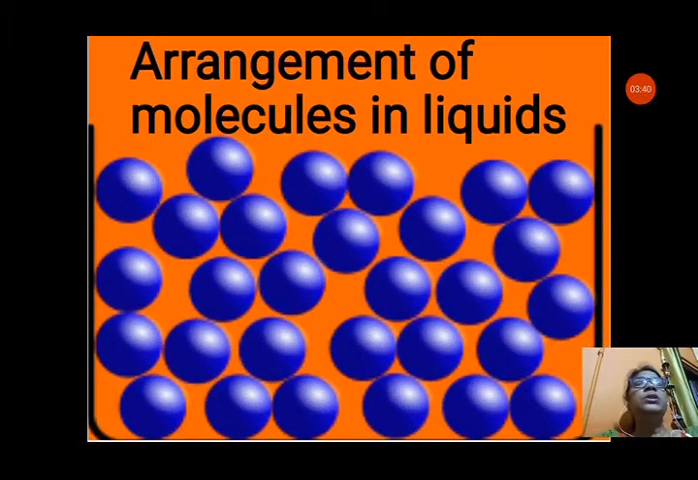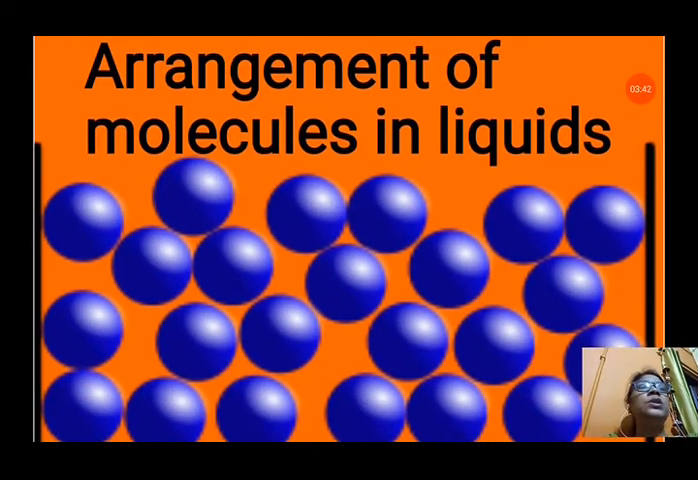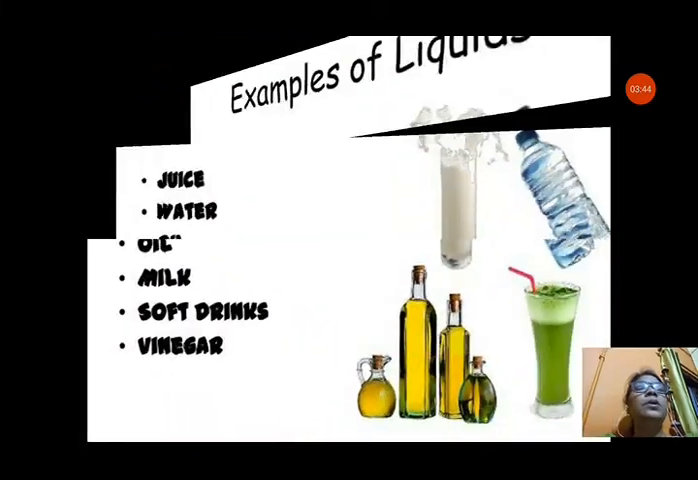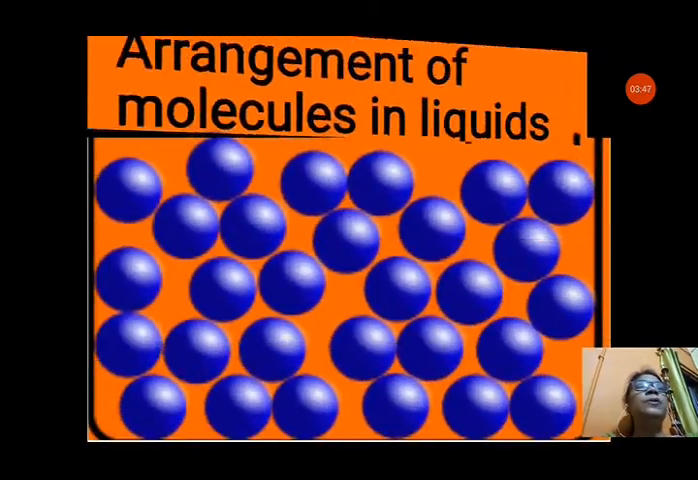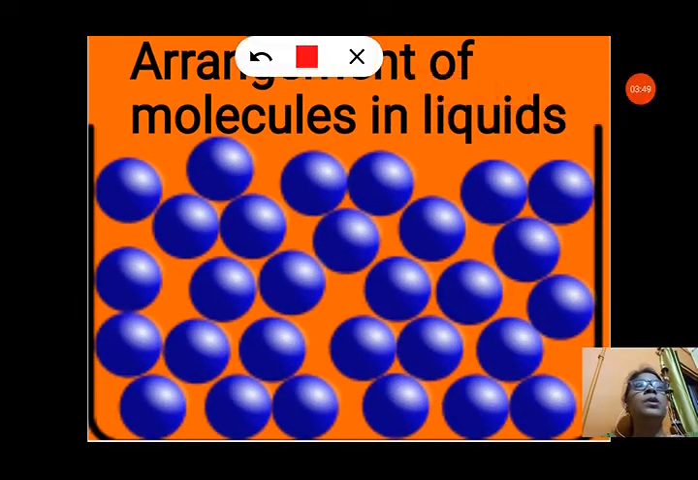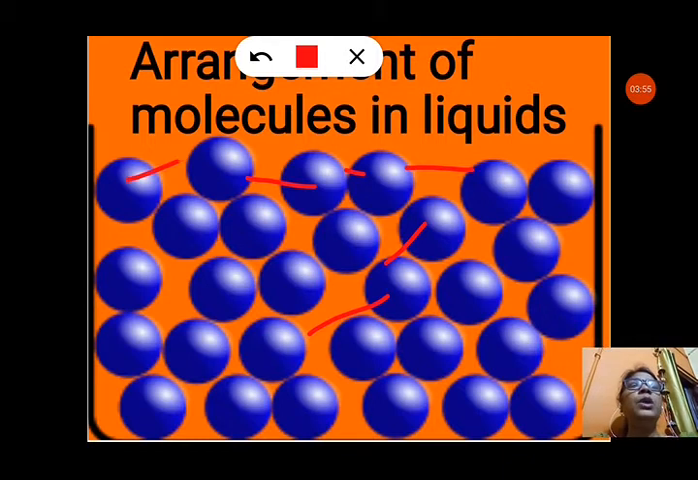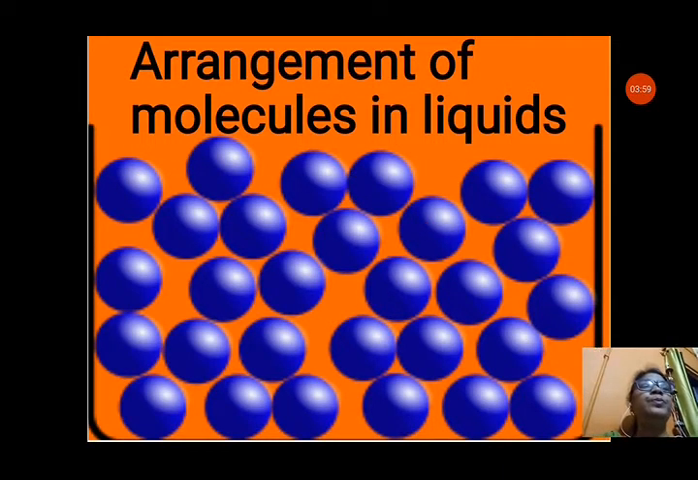In this picture you can see the arrangement of molecules in liquids. It is very clear in this picture. You can see the distance between the molecules. They have space to move between the molecules. That's why they can move freely and they can flow also.